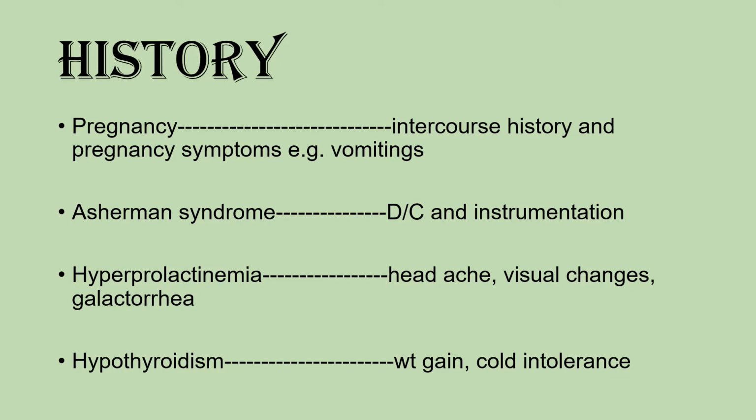In the history, we have to ask first for the pregnancy, the history of intercourse and pregnancy symptoms, for example, vomiting. For the Asherman syndrome, we have to ask about the D&C and instrumentation previously. For hyperprolactinemia, we have to ask for the headache, visual changes, galactorrhea, and to rule out hypothyroidism, we'll ask for the weight gain, cold intolerance.